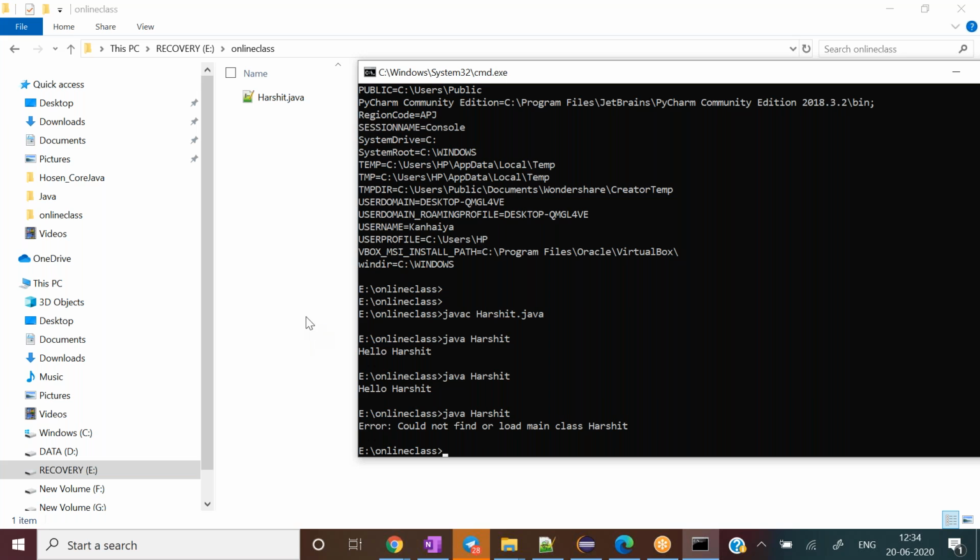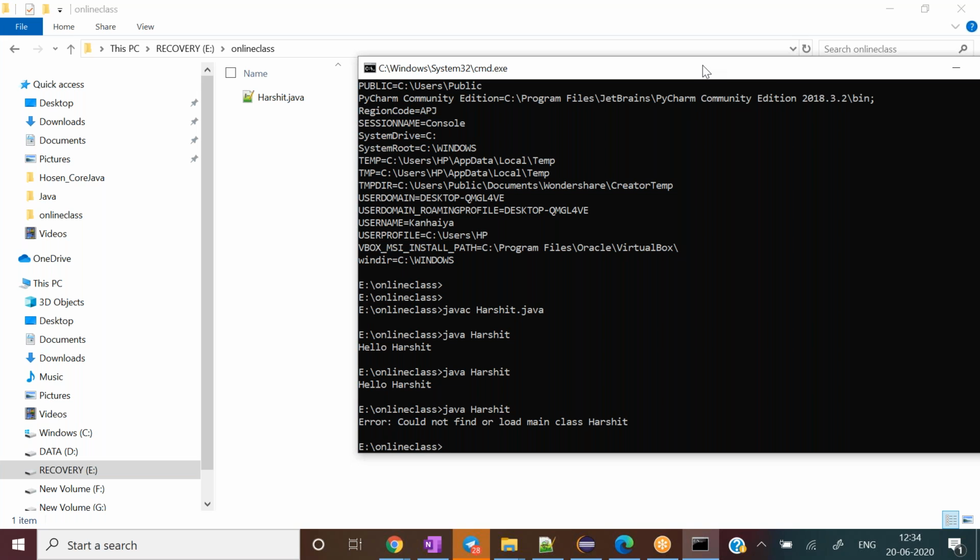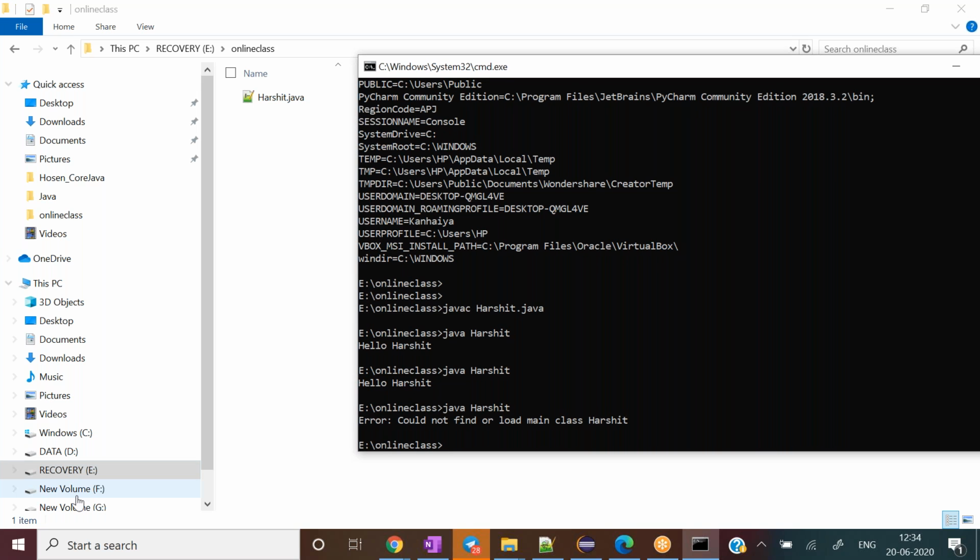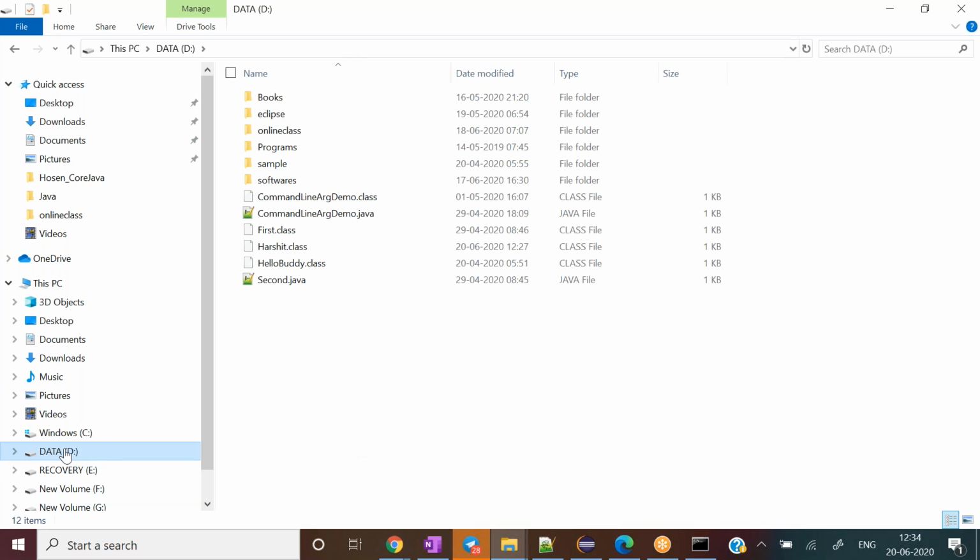So if I would like to run this program anyhow, what I'll have to do is come here and see that, okay, inside my D directory the Harshit dot class is set.